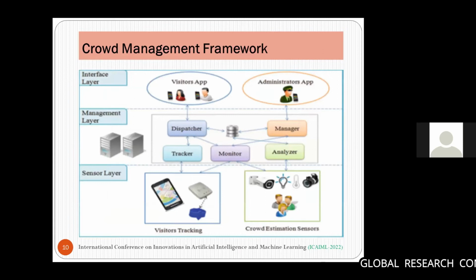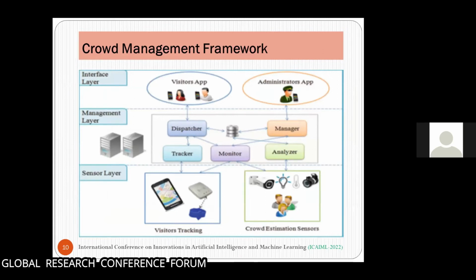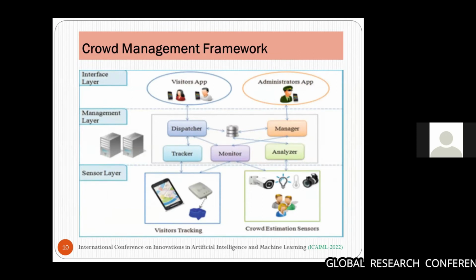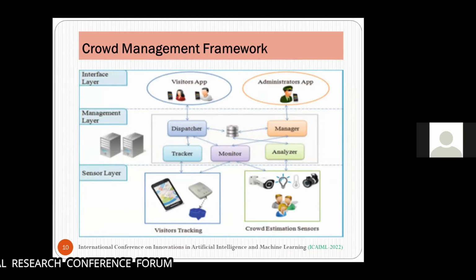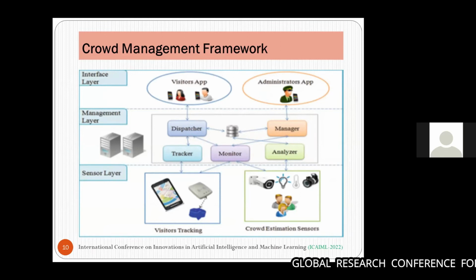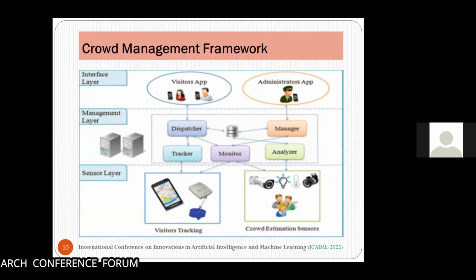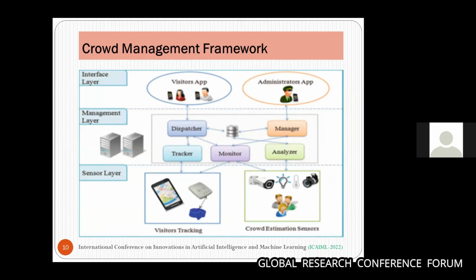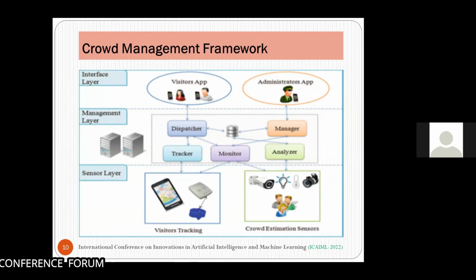The third framework is the crowd management framework using IoT. Mainly, this framework has three different types of layers: sensor layer, management layer, and interface layer. As IoT has different types of layers, this author works in three different layers only: sensor layer, management layer, and the interface layer. Each layer has a different function. First one is the sensor layer. The sensor layer includes all sensors to be used for crowd data acquisition and people tracking.